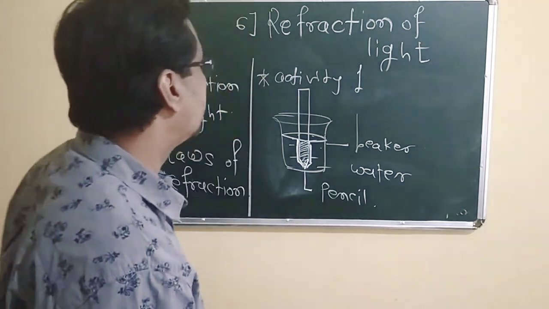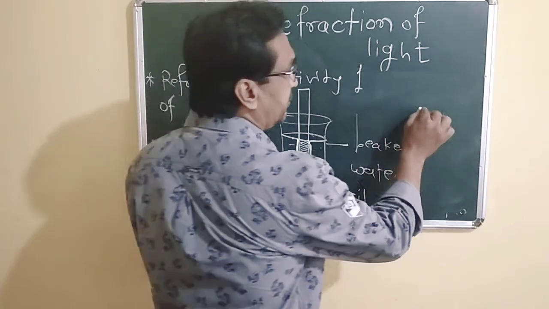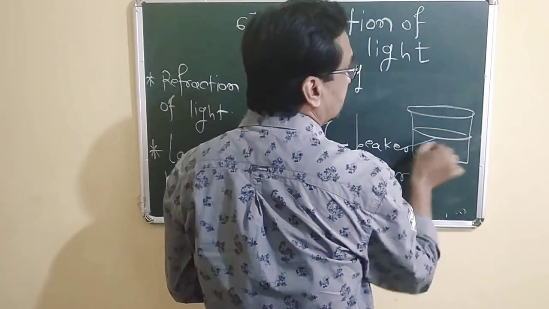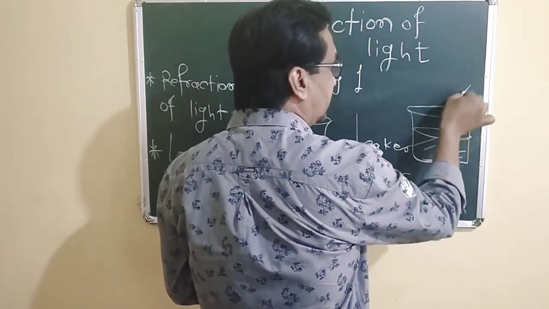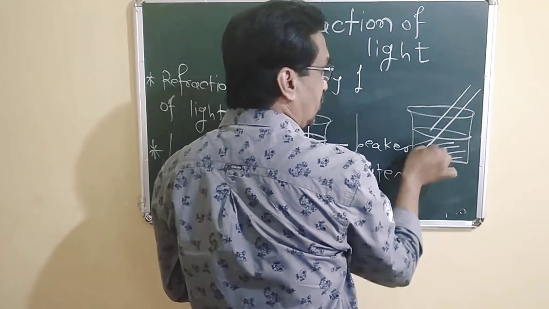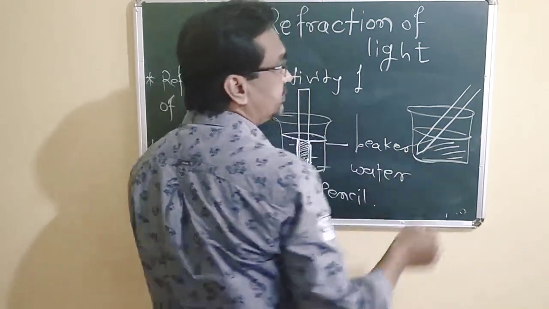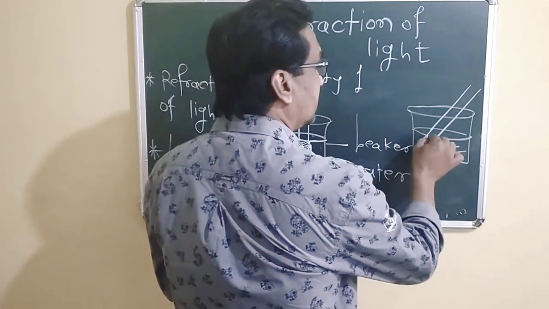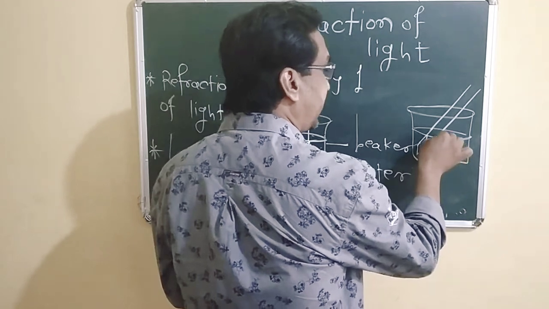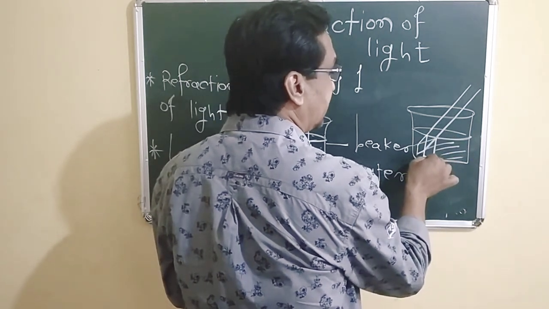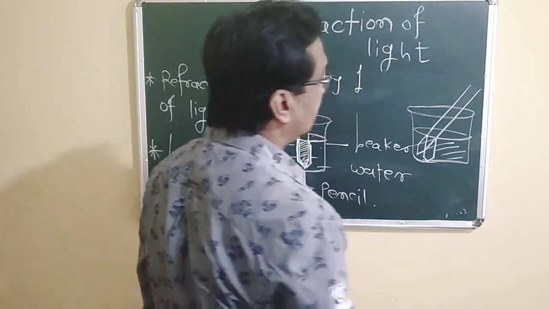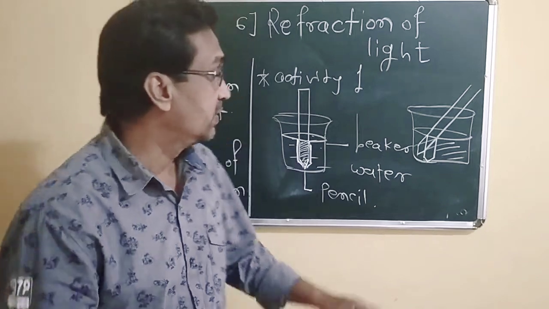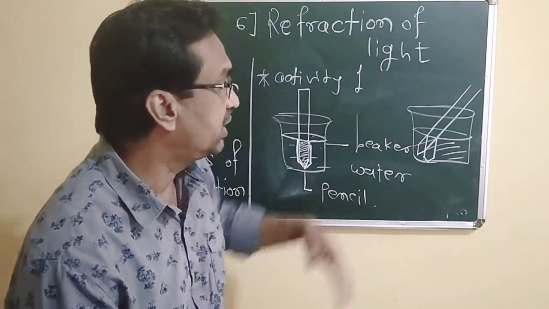Second one, the same beaker we have to utilize. The glass beaker is there, filled with water. What you have to do is dip the same pencil there. What actually happens is that the pencil looks like it is broken.